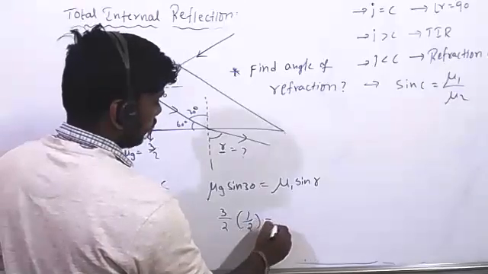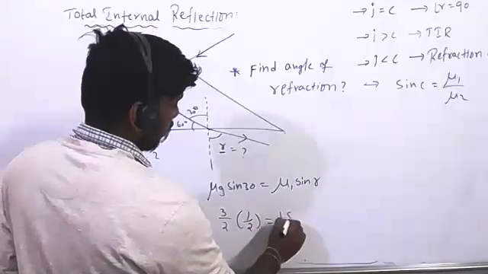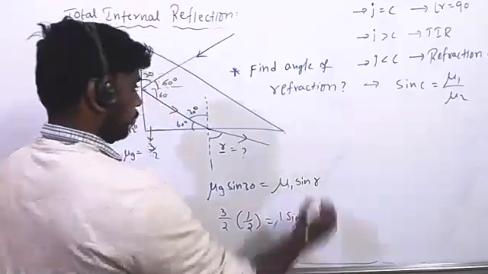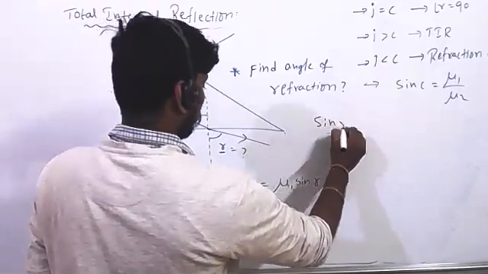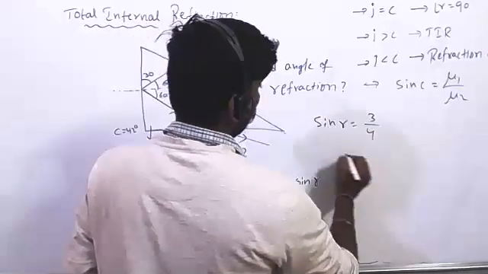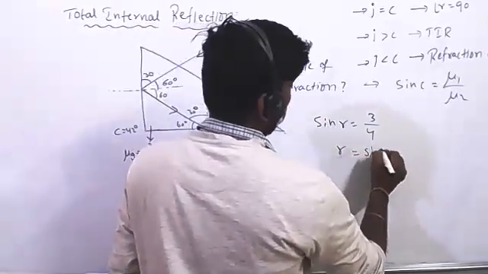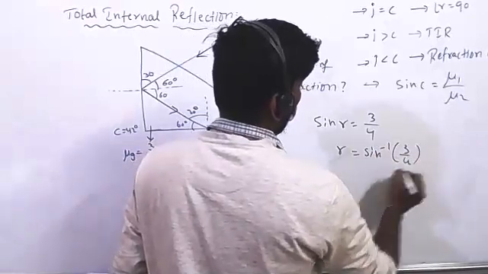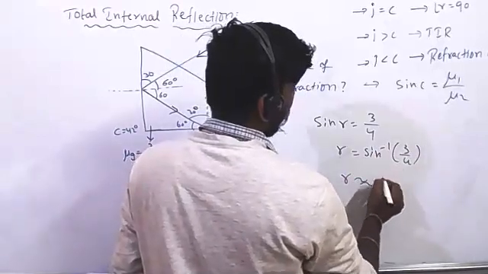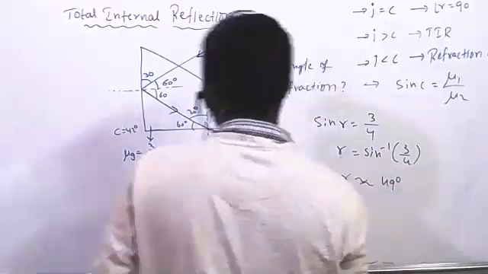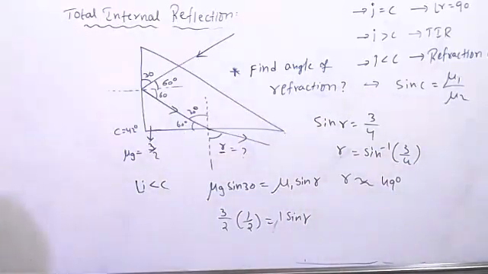Sine of 1 by 2, and mu 1 is 1, so sine r is 3 by 4. r equals sine inverse 3 by 4, which is nearly equal to 49 degrees, as we discussed before. Yes, that is 49 degrees.